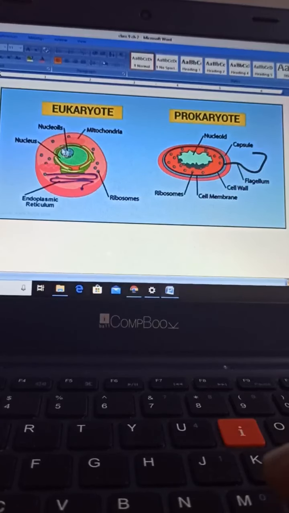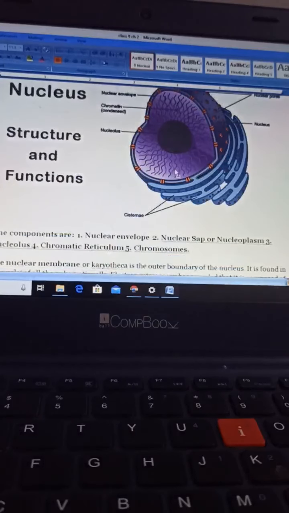Okay, meaning bigger in size as compared to prokaryotes. Now come to the structure of nucleus. Nucleus is a very important part of the cell. It regulates all the metabolic activities happening in the cell. You can see the nuclear envelope. This is the layer, and this is completely known as nucleus.